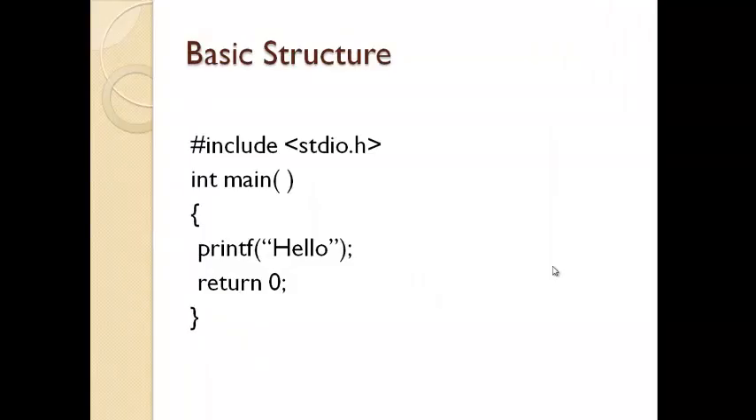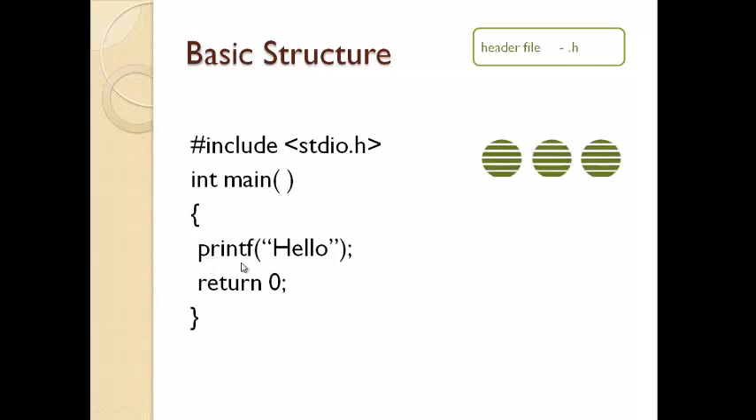This is the basic structure of a C program. The program starts with the inclusion of a header file. A header file is a file with a .h extension consisting of function declarations and macro definitions. In this program, we have the printf function. The task of the printf function is to display the content on the output screen. Likewise, C has many predefined functions, and these functions are categorized under the header files.